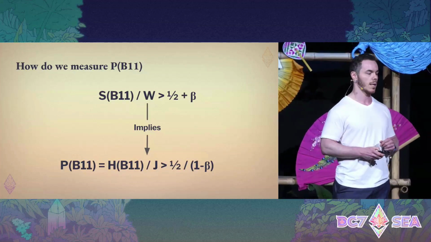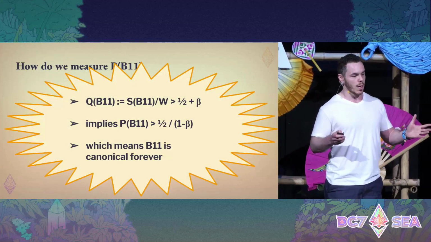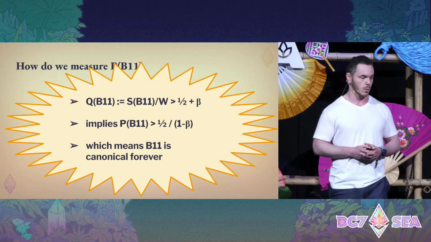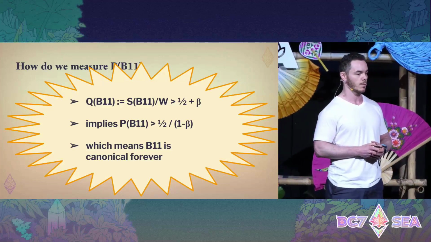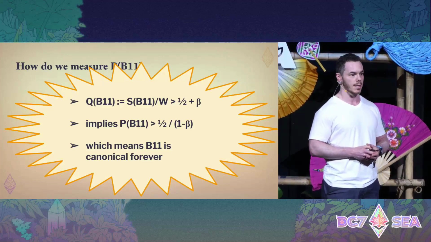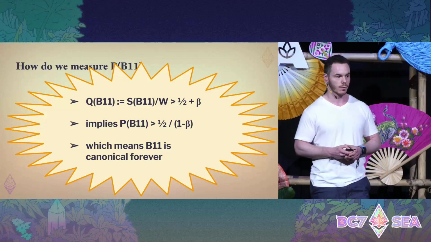So we're left with one last thing. Basically, if you have Q, which we define to be S over W, to be more than half plus beta, this implies our threshold on P, and that B11 will be canonical forever.